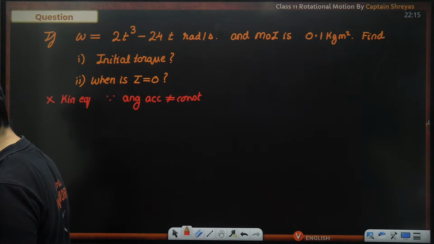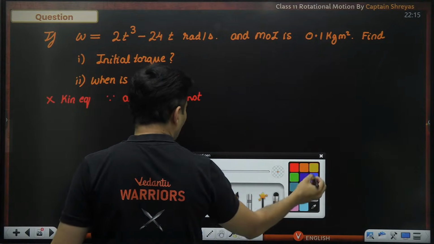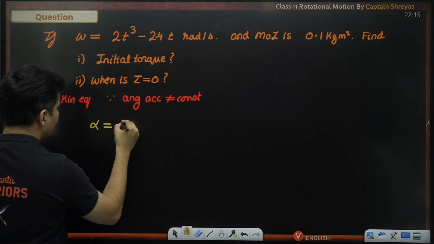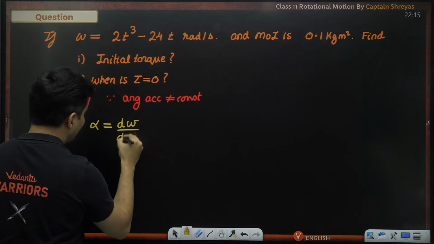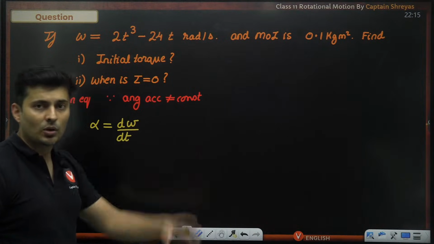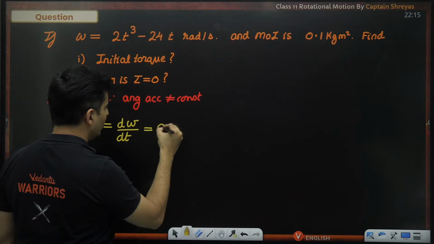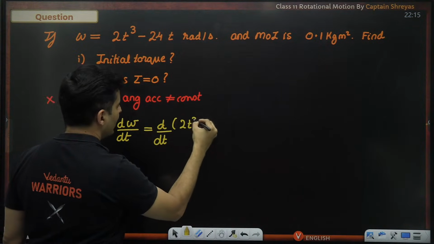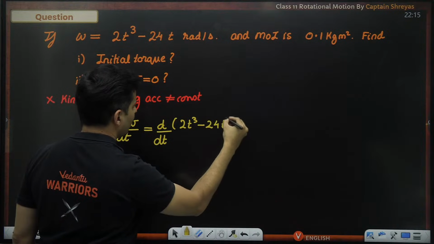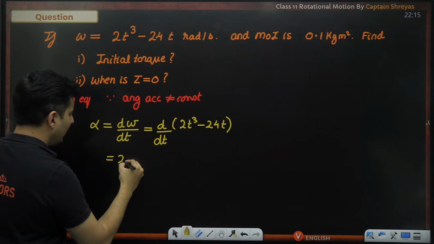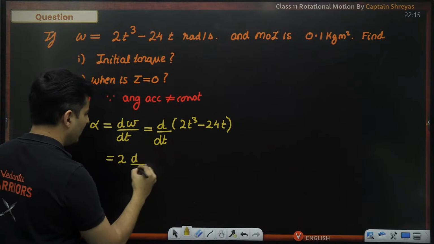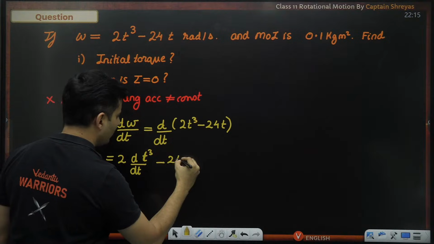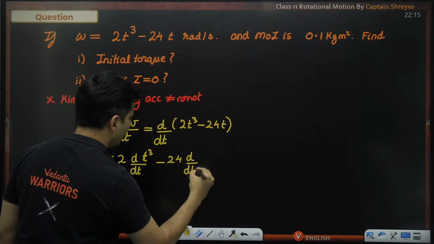Okay. Now what do we do? How do I find out alpha? First of all, alpha is d omega by dt, the instantaneous angular acceleration, which we have learnt in circular motion. So all you need to do is take the derivative of omega. Omega is 2 times t cube minus 24 times t. Take the 2 outside because it is a number, so the derivative of just t cube, and minus 24 will also be outside, and just take the derivative of t.